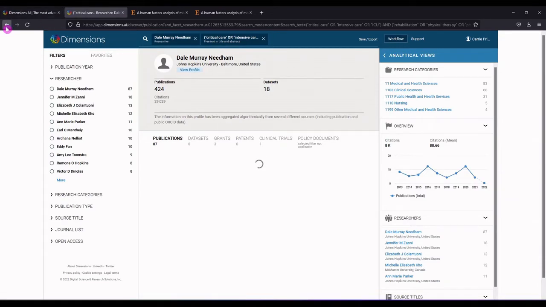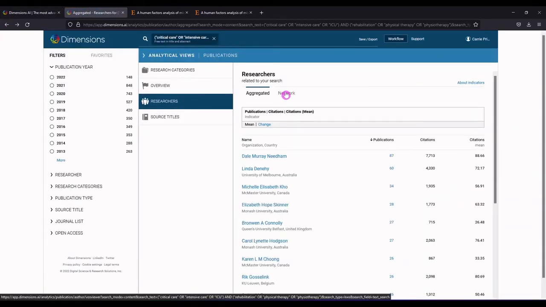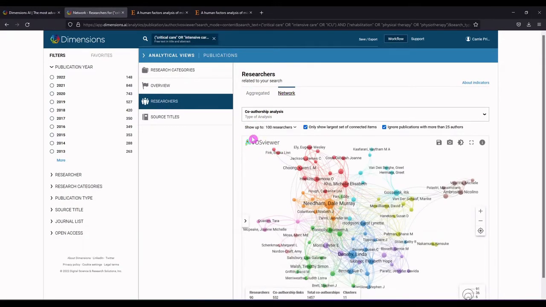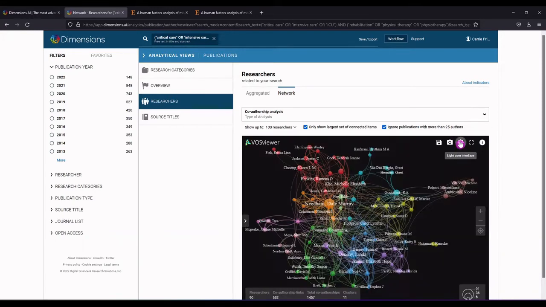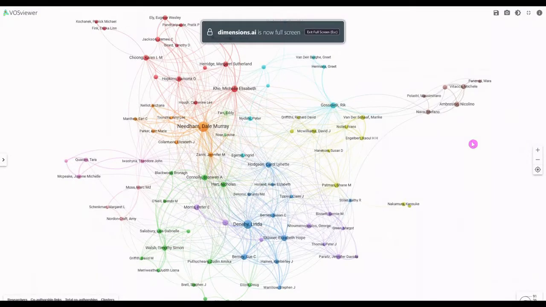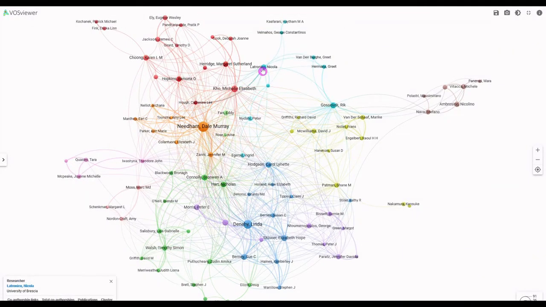We can go back. The most exciting part of this analytical view is network. So let's click on network. And what it's doing is working with an open source tool called VOS Viewer to show us a network of the people publishing in this area. So up here at the top, you can save. You can take a screenshot. You can toggle from dark to light. You can make full screen. And here, you can click on any one person to see how they're connected to the others.